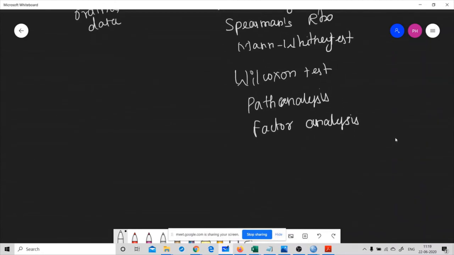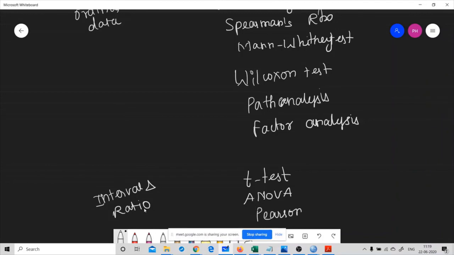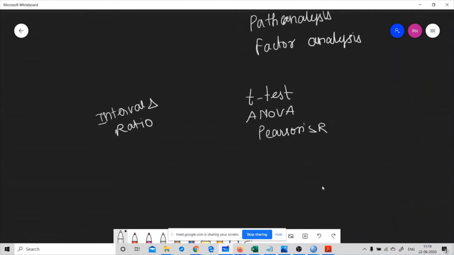If your data is composed of continuous variables, for example, interval and ratio based continuous variables, then you can choose t-test, ANOVA, that is analysis of variance, Pearson r for checking the correlation. The t-test and ANOVA are used for checking the difference among the variables.